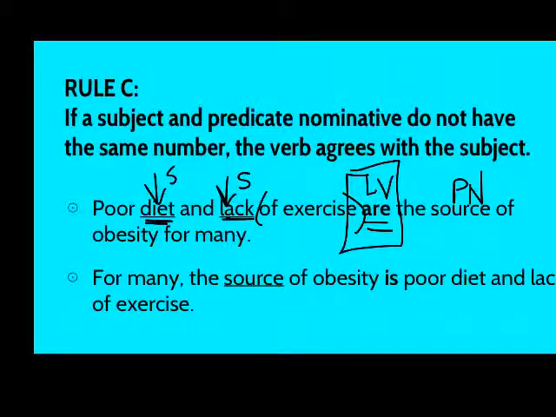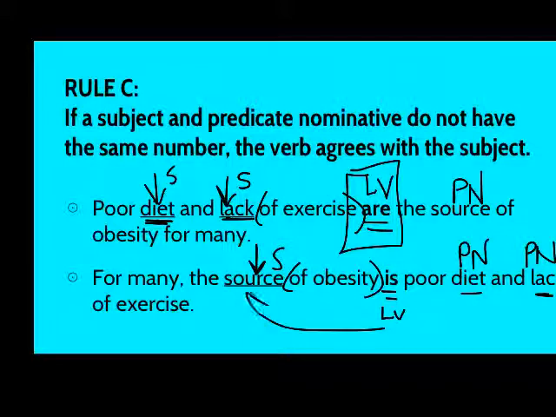In the second example, I've simply reversed the subject and the predicate noun. And so with this one, we have one source, or a singular subject, and then we have two predicate nouns on the other side, a compound predicate noun. But the rule tells us that when we have this linking verb, we need to agree with the subject and not with the predicate noun.